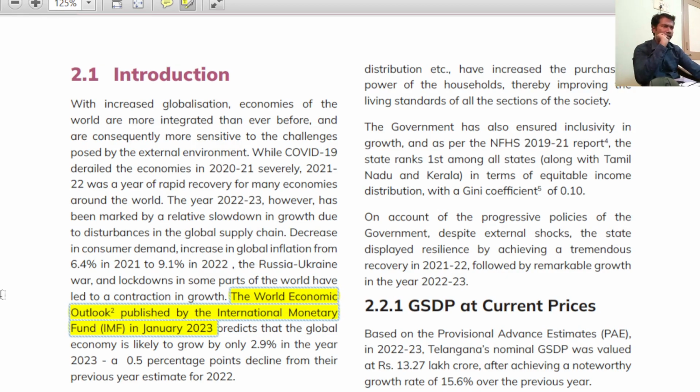This question can be asked directly for group 2, and in fact the report was released in January 2023, right? January 2023 report. So see, IMF in fact releases the report quite periodically. So this report may not be relevant now, but the point is here, World Economic Outlook is released by IMF, not World Economic Forum, right? Some people believe that World Economic Outlook is released by World Economic Forum. It's not like that. It's released by IMF, and it said that the global economy will grow only 2.9% in the year 2023, right? This figure may have been revised by today. We do not know. So let us leave it.